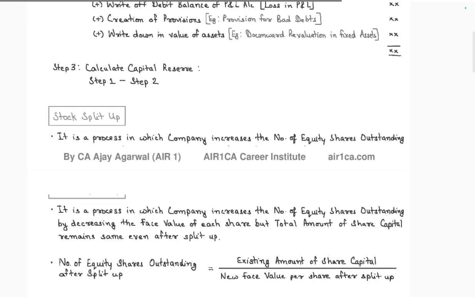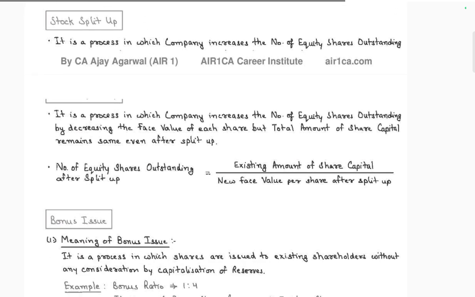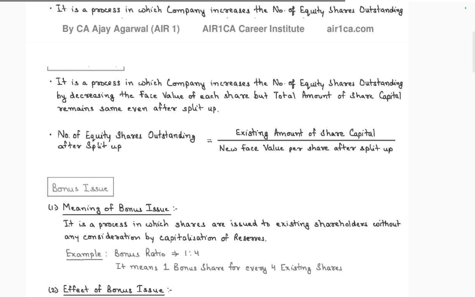And stock split: it is the process of the company increasing the number of equity shares outstanding by decreasing the face value of share, with the total amount of share capital remaining the same. Number of equity shares outstanding after split is the existing amount of share capital divided by the new face value per share after split up.